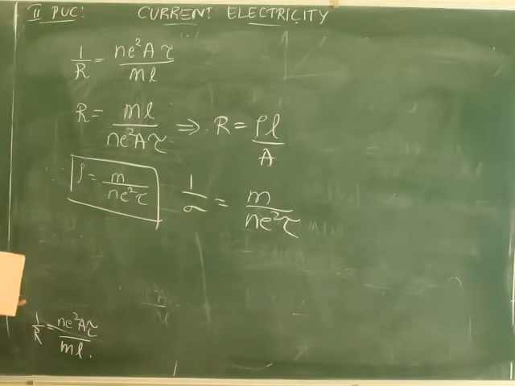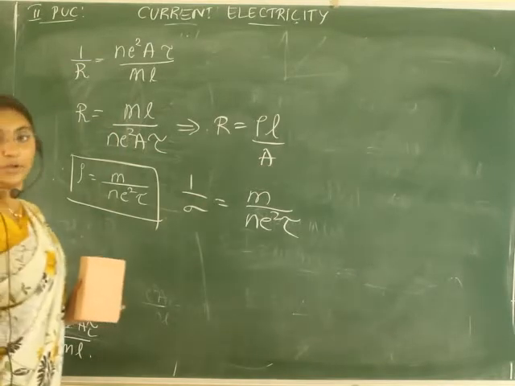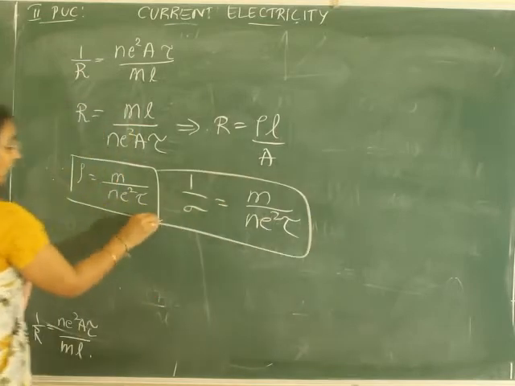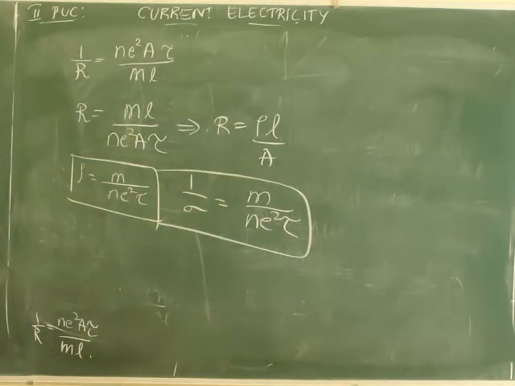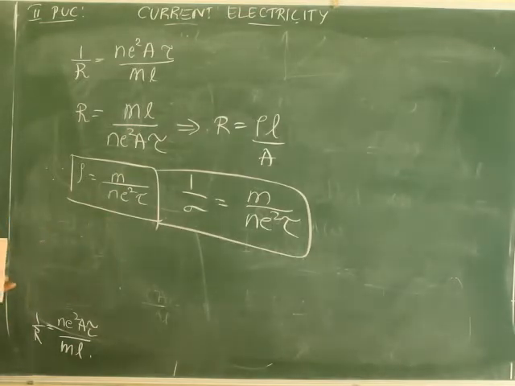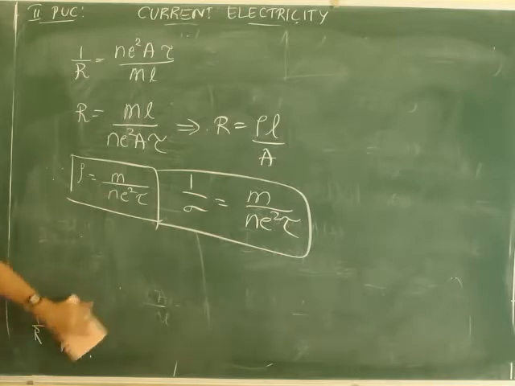Correct? Or sigma is equal to ne²τ by m. So again you came back to this formula which you have already derived. Understood? Shall I move further?